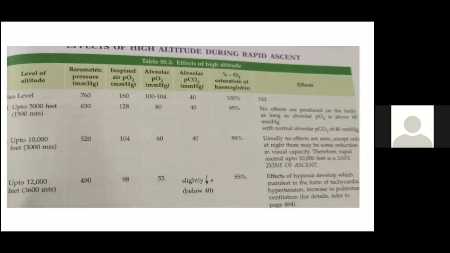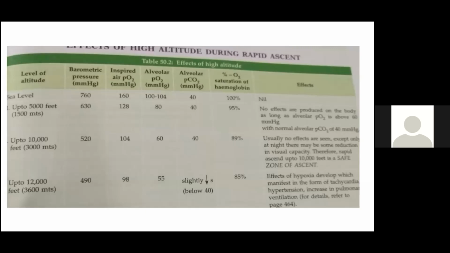So effects of high altitude during rapid ascent. So here you can see various pressure. So up to 5,000, 10,000. Usually no effects are seen except at night. There may be some reduction in visual capacity. Rapid ascent up to 10,000 feet is safe. Is a safe zone of ascent. Okay. After that, what happens